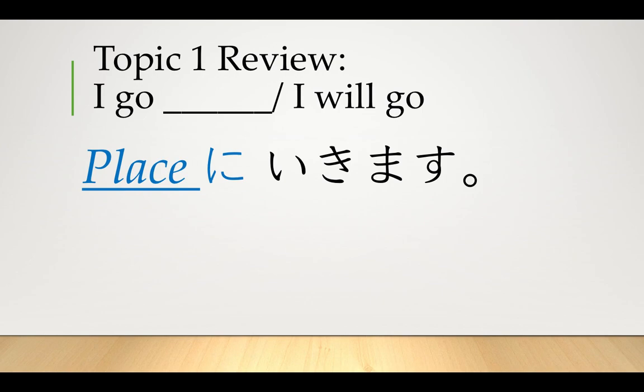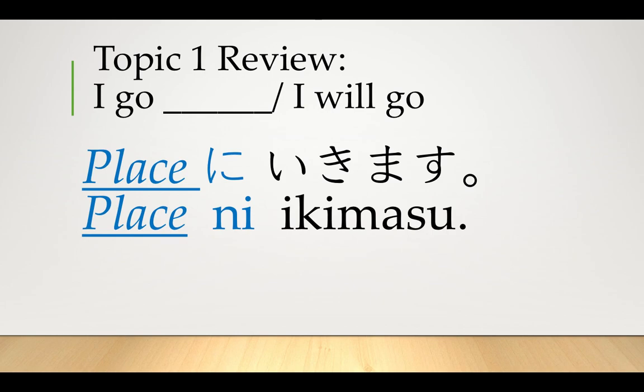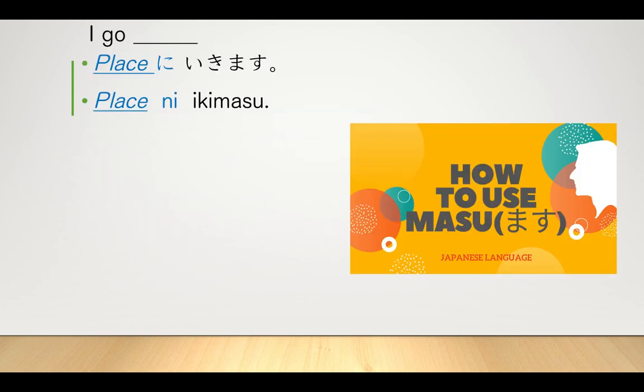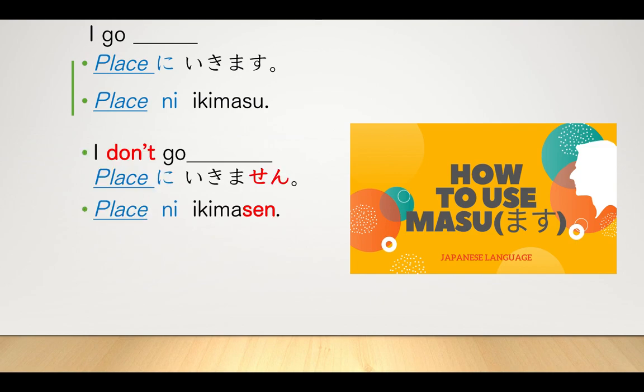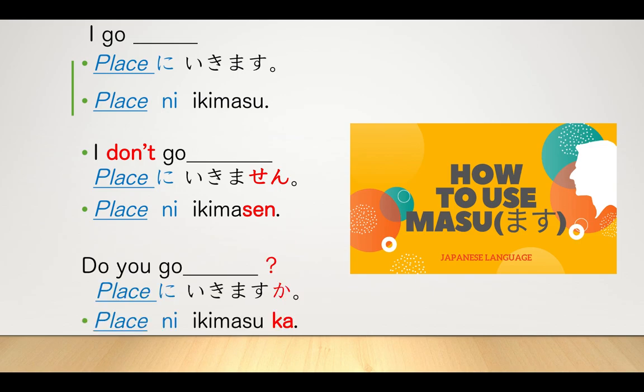We have learned I go or I will go is place に行きます。We have learned, in addition to place に行きます, we know how to say I don't go. place に行きません。And finally, we also learned how to ask a question. Do you go? place に行きますか?